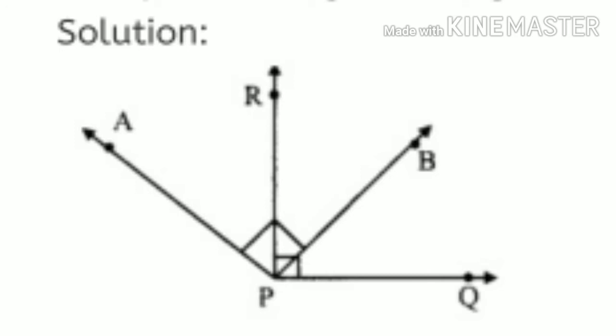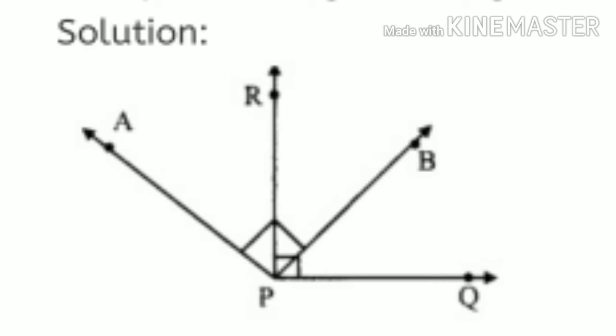So they are perpendicular. And point B is inside in the interior part of angle QPR and point A in the exterior part of the angle QPR. See, point A is in the exterior part and point B lies in the interior of angle QPR. And here ray PA and ray PB are also perpendicular to each other. That means these two rays are also making a right angle. So this is the figure as per the instructions given in the question.